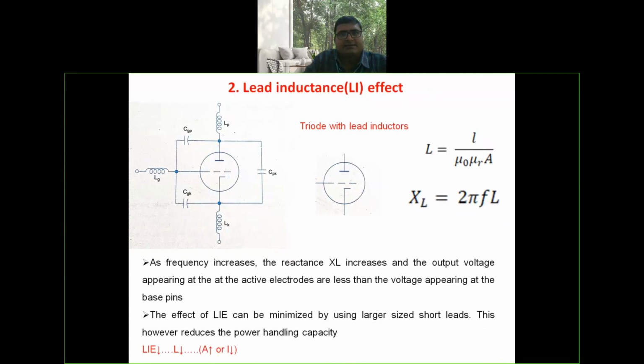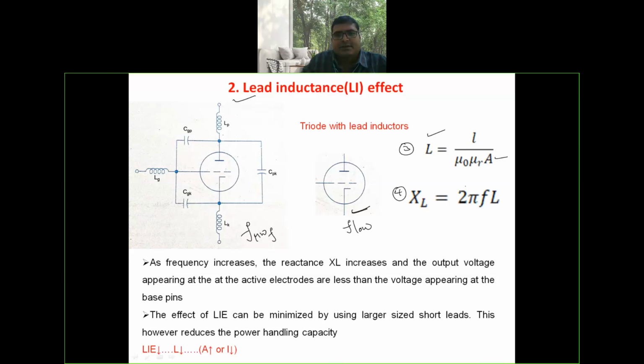The second one is lead inductance effect. Once again, the same concept. This is the equivalent circuit of the triode at low frequency, and this is the equivalent circuit of the same triode at microwave frequency. Here the value of inductance is given by L is equal to mu naught mu r times small l, the length of the lead, divided by A, the area of the lead. X_L is equal to 2 pi f L. Let it be equations number 3 and 4.